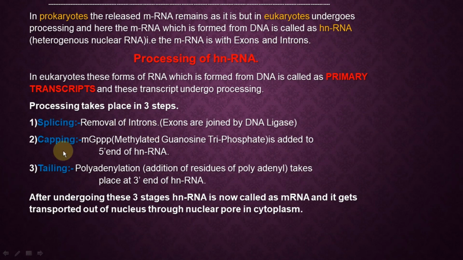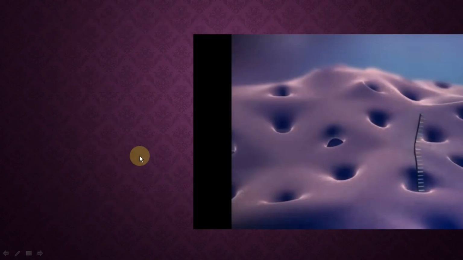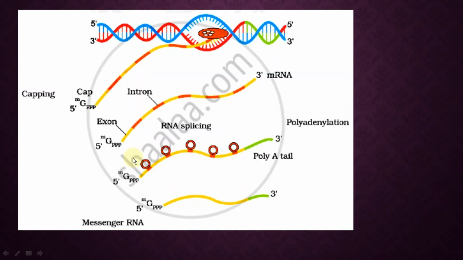Capping is always done towards the head side. Methylated guanosine triphosphate is added to the 5' end of the hnRNA. See, this is the 5' end. Methyl guanosine triphosphate gets attached at the 5' end. This process is called capping.